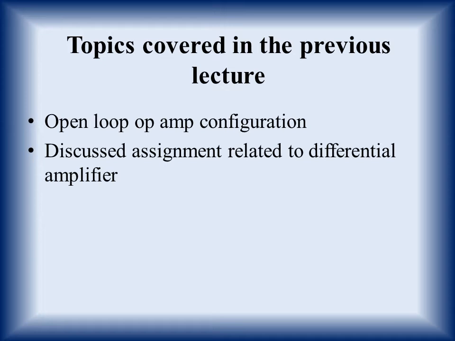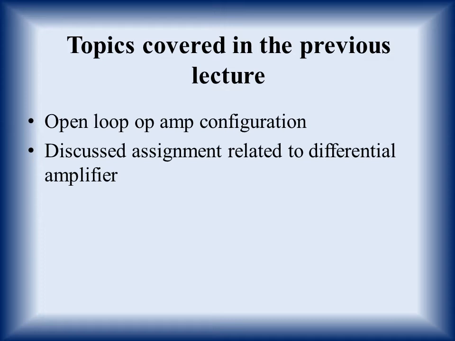We also saw that the op-amp has very high gain, in the ideal case infinite gain. Because of this high gain, whatever voltage is applied to the input gets amplified to a very large extent, and the output is very large.